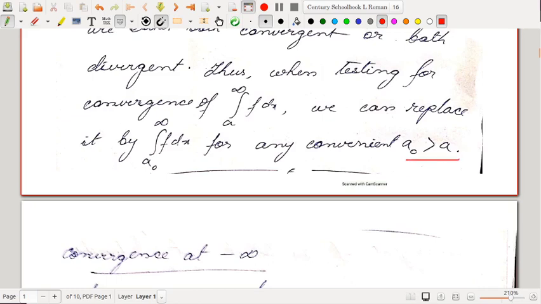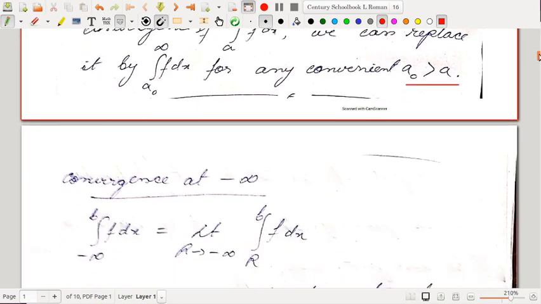In some problems it may be convenient to use some other value instead of the given value. Say it may be convenient to prove that 1 to infinity f dx is convergent instead of 0 to infinity f dx. So we may choose it accordingly.